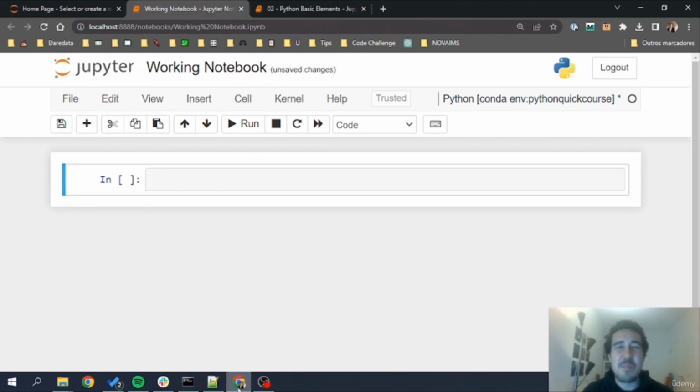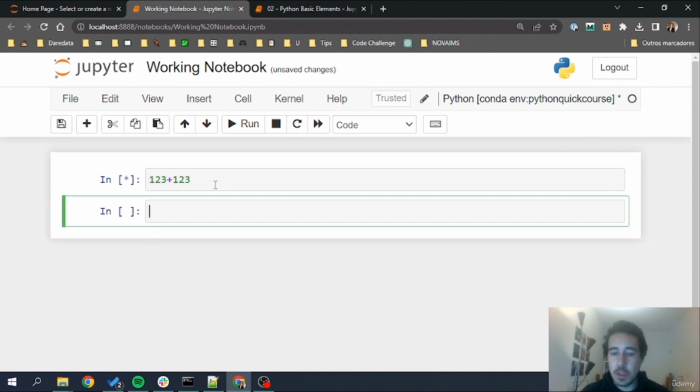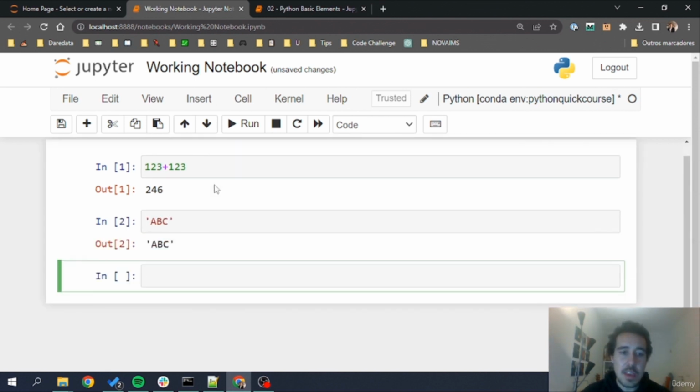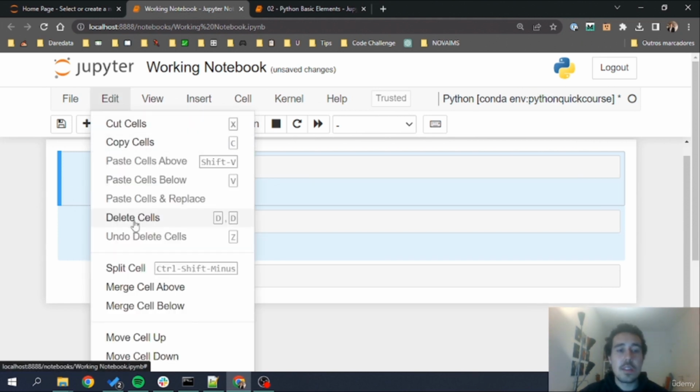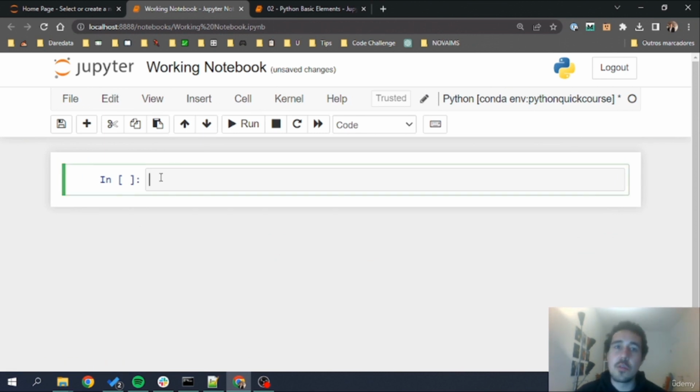Hello everyone, welcome back to this Python course. Okay, I've cleaned my entire working notebook to make it a bit easier for us also to focus on the next couple of lectures. So if you want, you can just clean the entire notebook by selecting the cells. If I have here, for example, 1, 2, 3 plus 1, 2, 3, and then ABC, you can select all the cells using Shift and clicking on your mouse, and then you can edit, delete cells. This will clean your entire notebook. If you want, no need to clean it if you are doing it at the same time as I am, okay? This was just a way for me to have a different focus in these lectures.